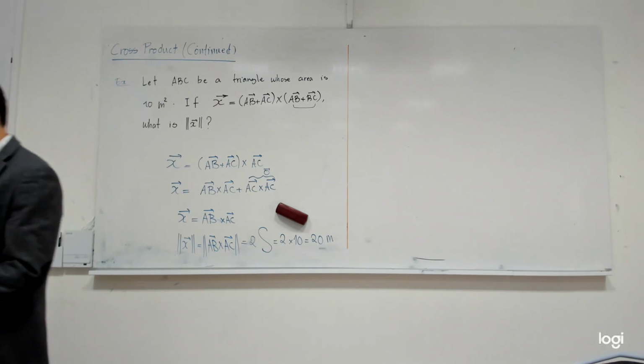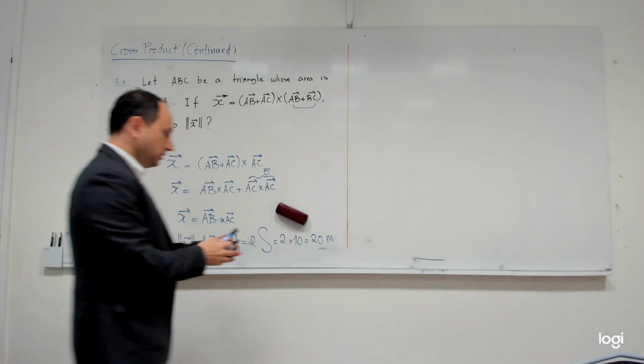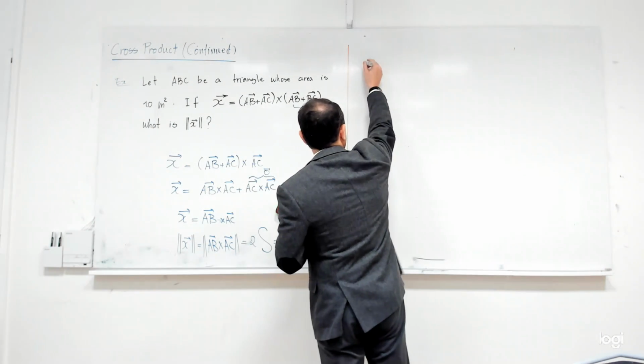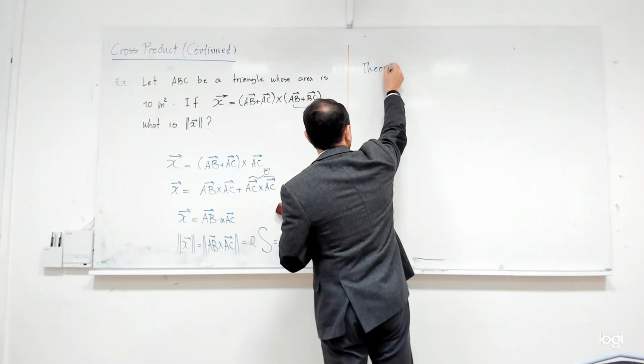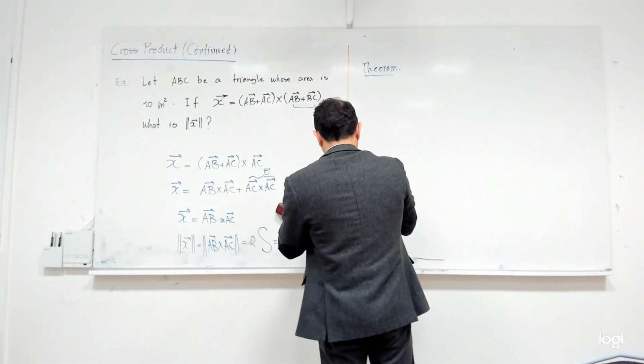Yes, so what was the sine rule, do you remember? So theorem, the sine rule.